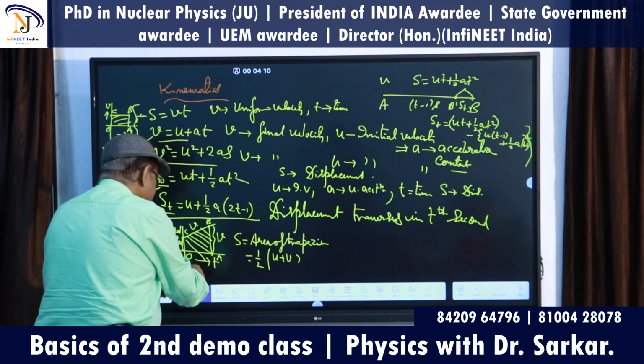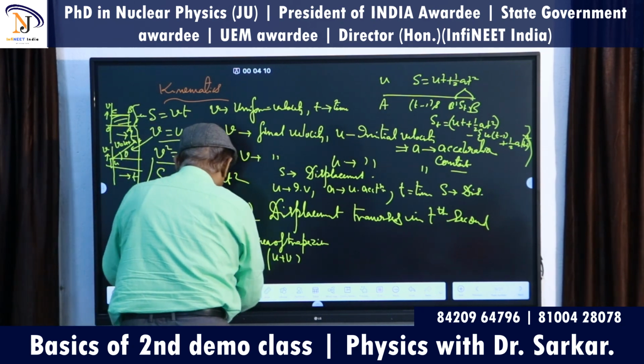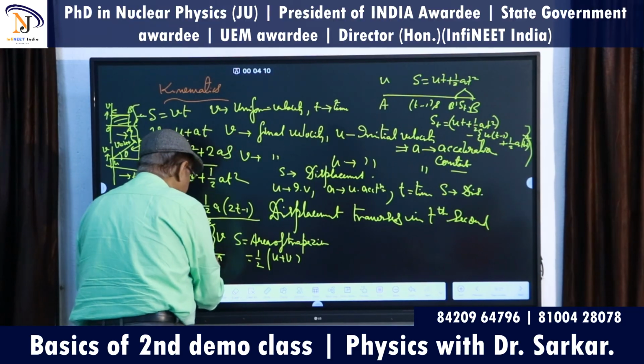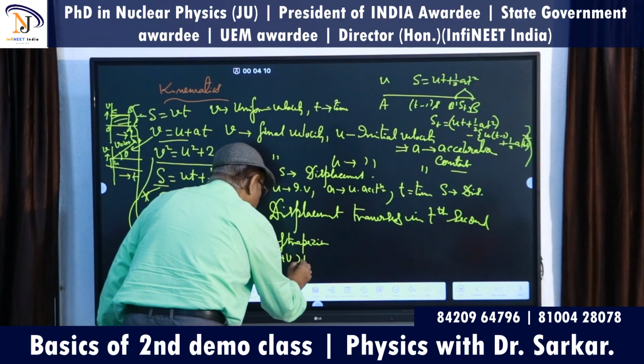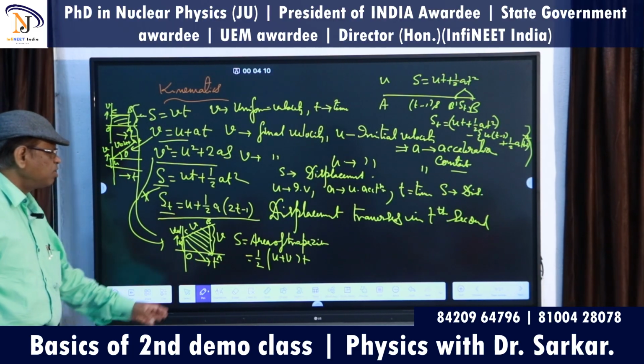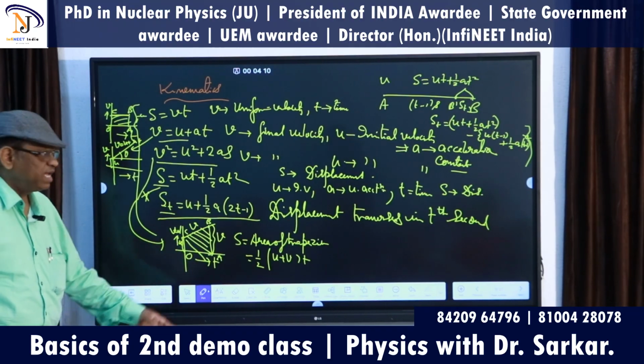These are parallel sides. This one is U and this is V. And into the perpendicular distance between them, that is T. That is O to A, T. This is S equals half into (U plus V) into T.